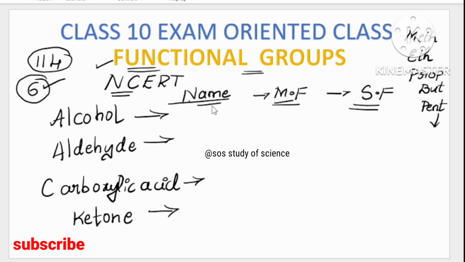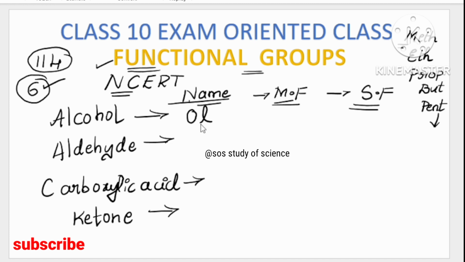How do you get the name? When meth combines with ol, it becomes methanol. For any alcohol, the name always ends with ol. For example, meth combines with ol, it becomes methanol. Eth combines with ol, it becomes ethanol. Prop combines with ol, it becomes propanol. Similarly butanol, pentanol continue. So in the naming part, alcohol always ends with ol.